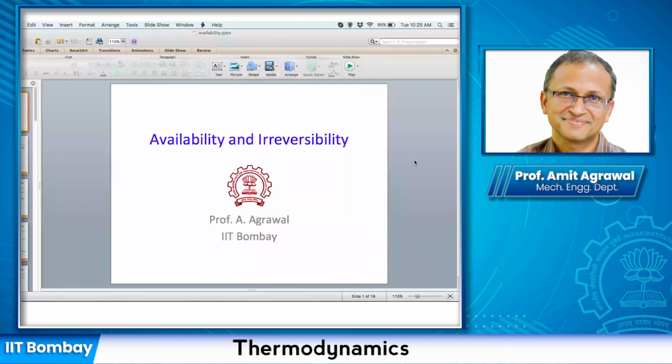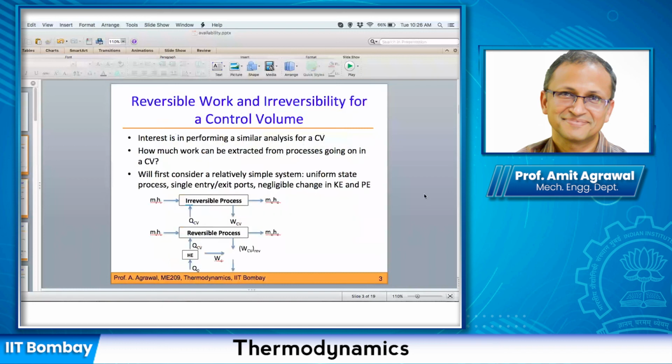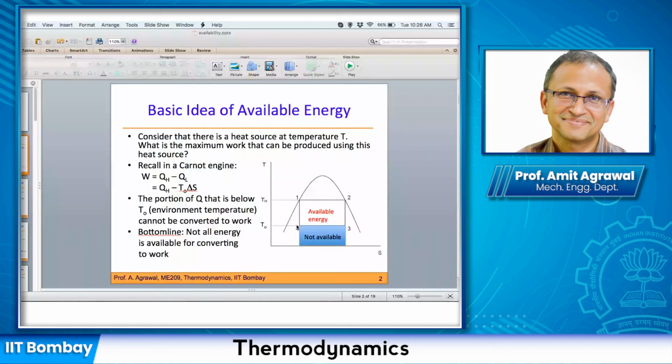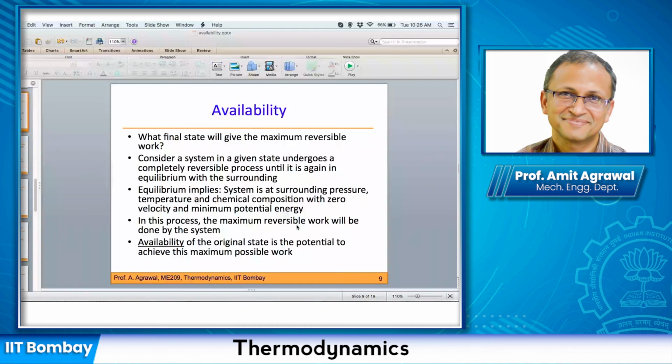This gives us a very clear idea that the total energy that we have in my source, all of that is not available. Similarly, all the energy in my control volume is not available for conversion into work. These are the two scenarios. And finally we define that the maximum that I can get, which we call the availability, is when the system comes into equilibrium with the surrounding, and that is the maximum work that I could extract from it.